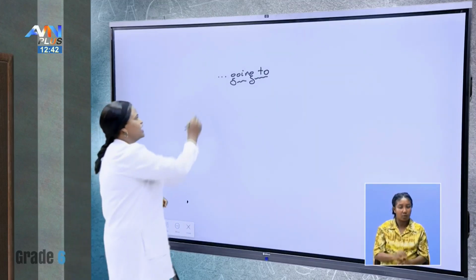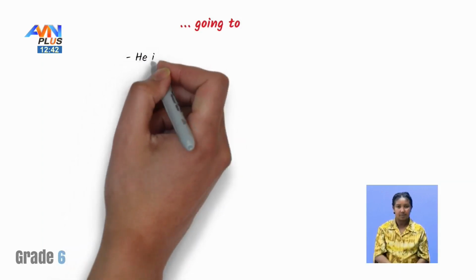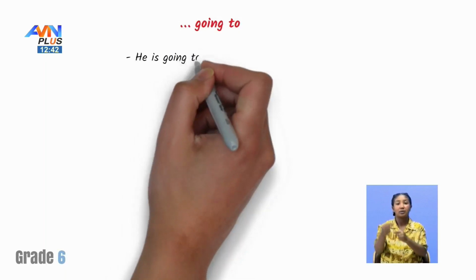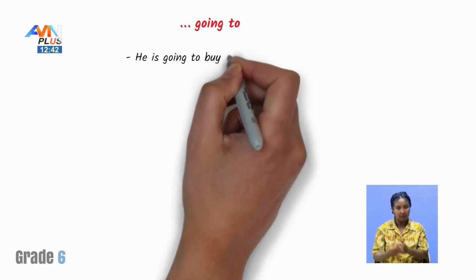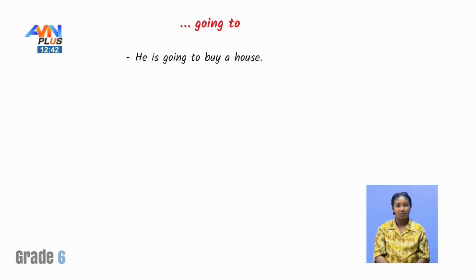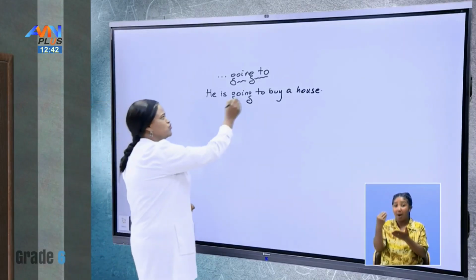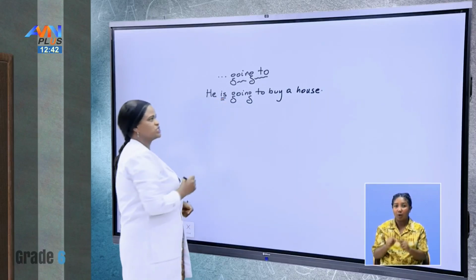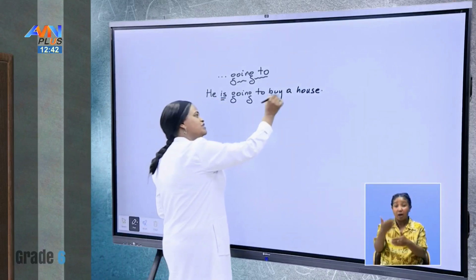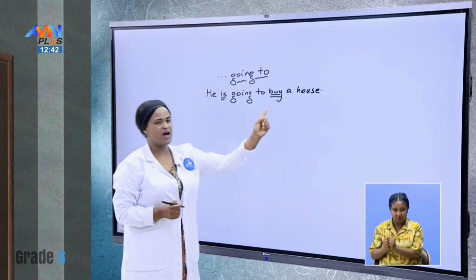Let me give you an example. He is going to buy a house. Look. He is going to buy a house. Before going to, we have what? The present auxiliary is. And after going to, we have the base verb buy. He is going to buy a house.